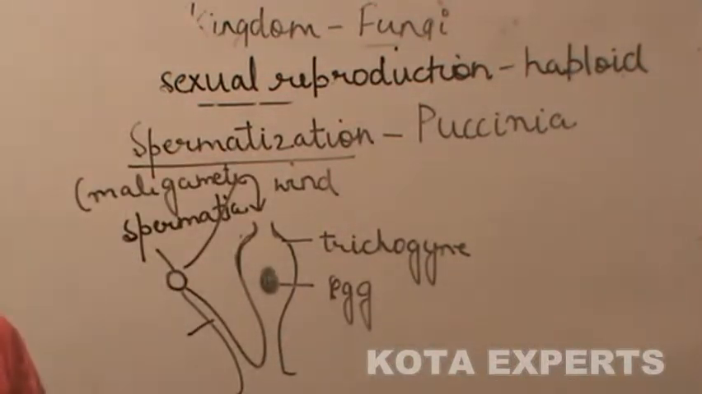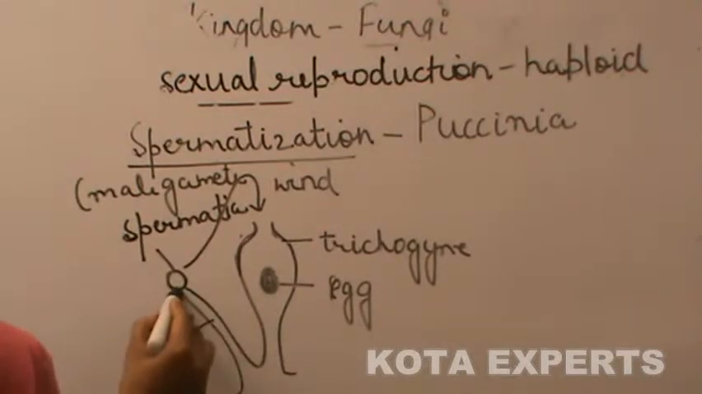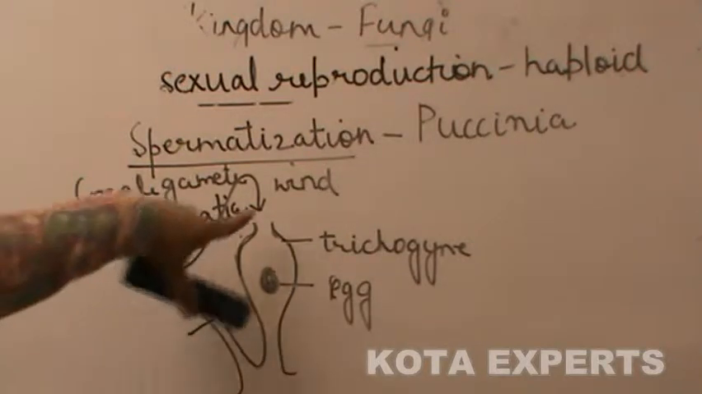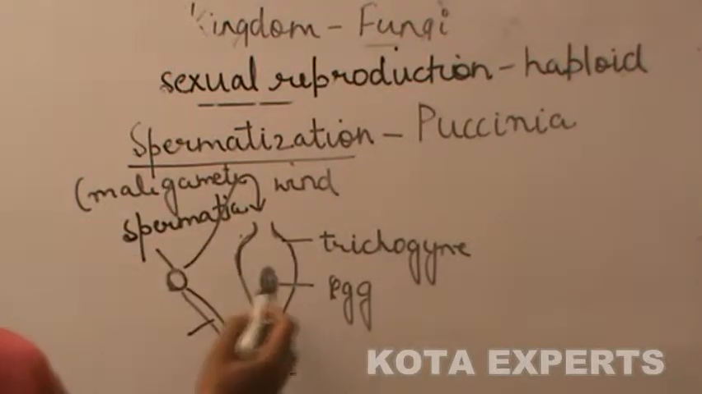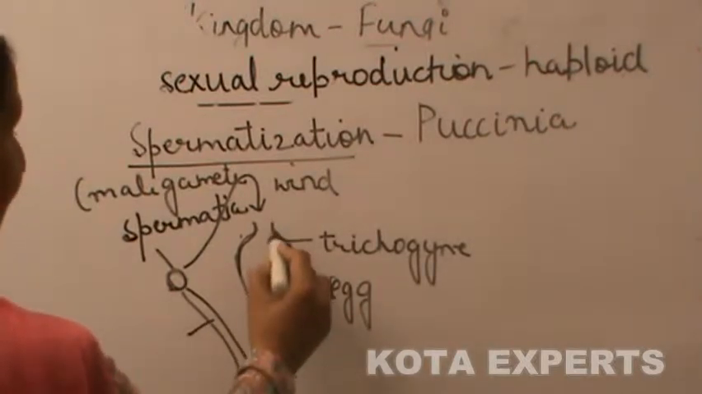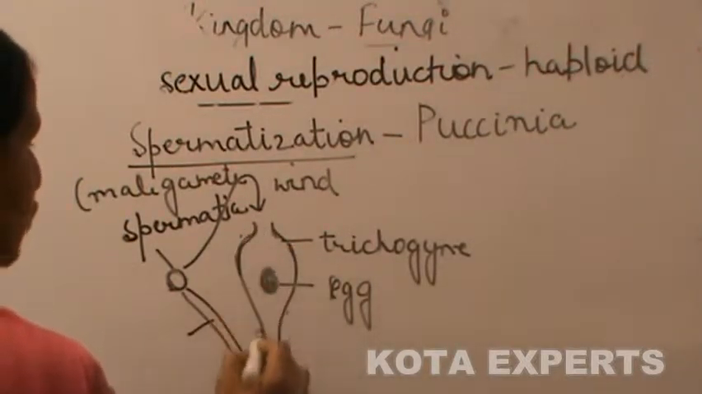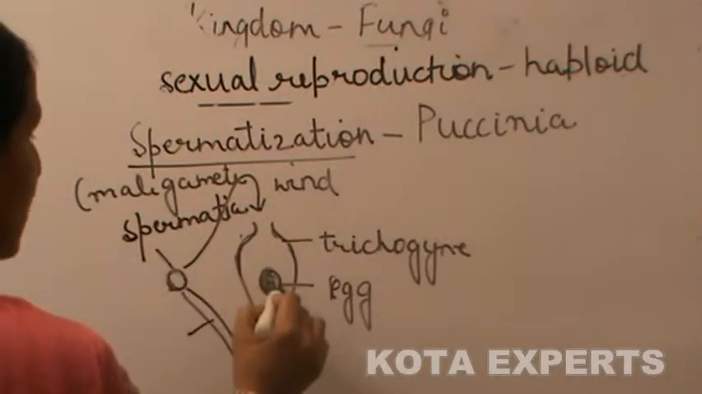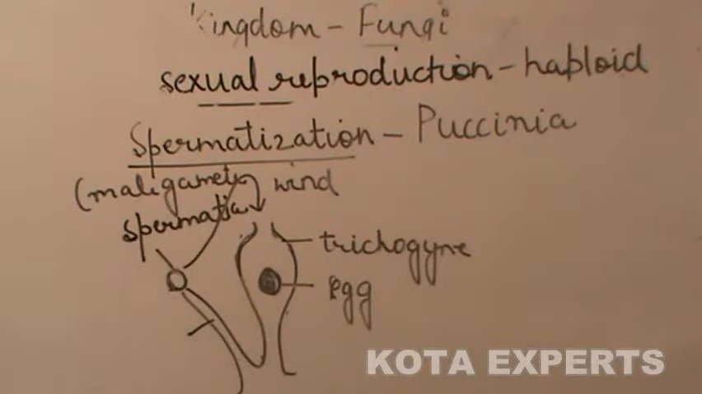In spermatization, a spore-like structure called spermatia is formed, which is known as a male gamete, and this gets dispersed with the help of wind and enters the trichogyne, which acts as a female reproductive structure containing an egg, and after fertilization it results in the formation of a diploid zygote.